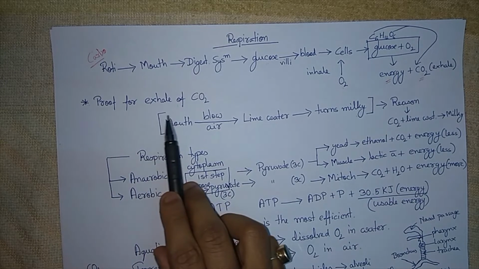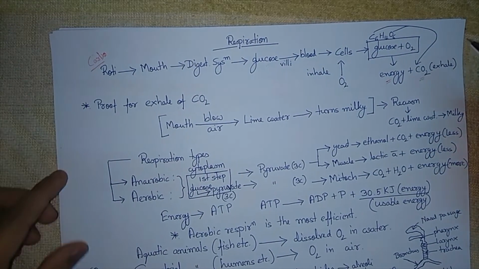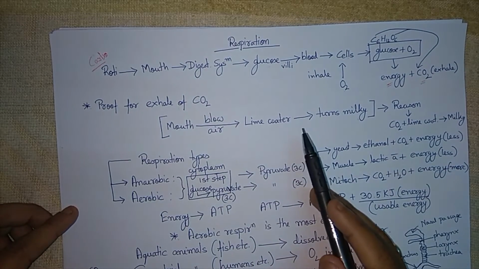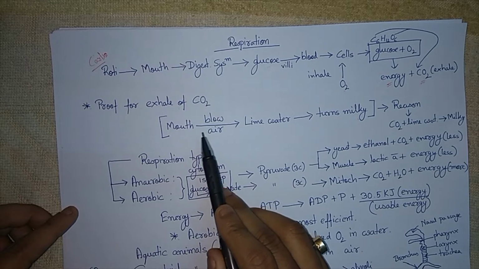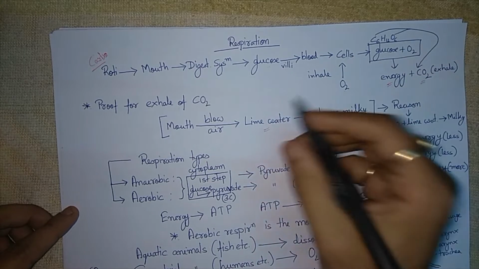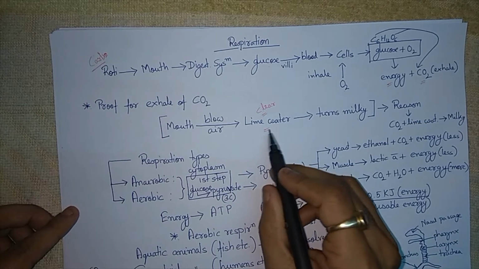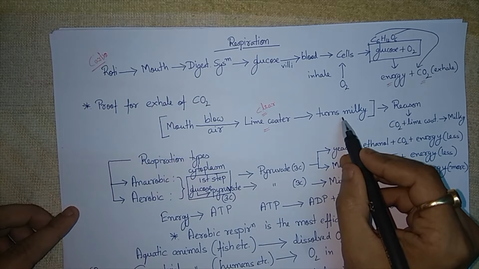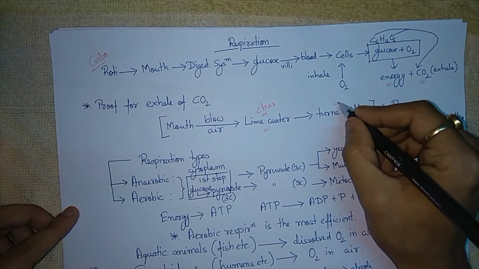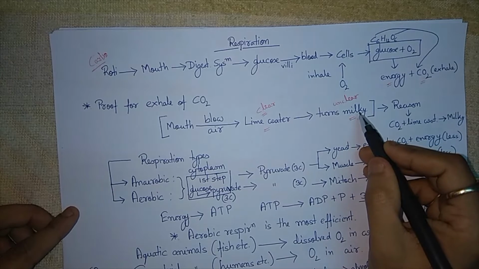Now here we have a proof that we exhale carbon dioxide. How can we prove it? If we blow air through our mouth into lime water, the clear lime water turns milky, which means it becomes unclear.